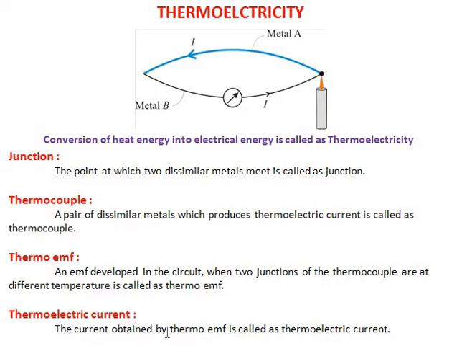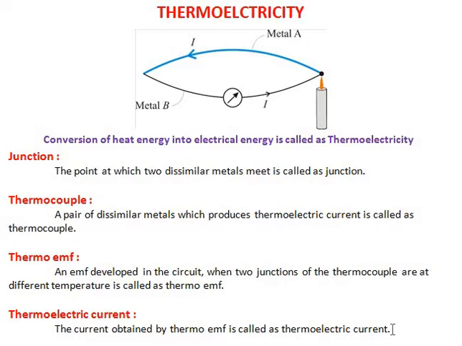Okay, so next is thermoelectric current. The current obtained by thermo EMF is called thermoelectric current. Once the thermo EMF is set up in the thermocouple, obviously thermoelectric current flows, dear students. You all know that whenever a potential difference develops, current flows. Whenever an EMF develops, current flows. That thermo EMF is the reason the thermoelectric current flows, so it is known as thermoelectric current, dear students.